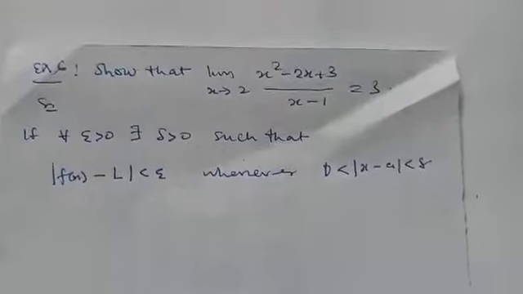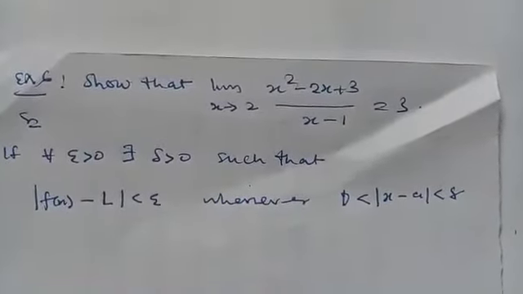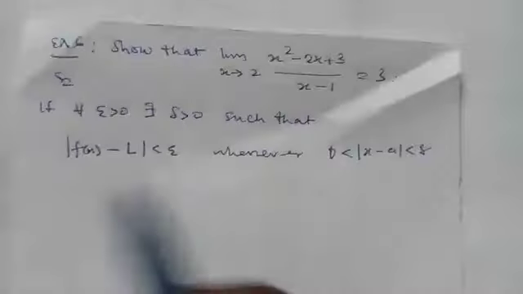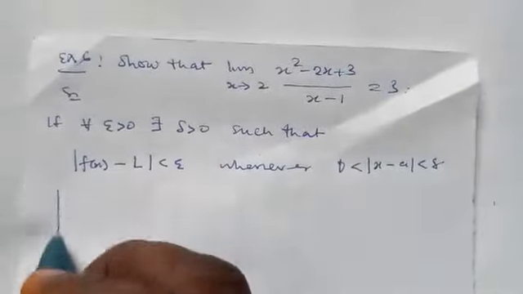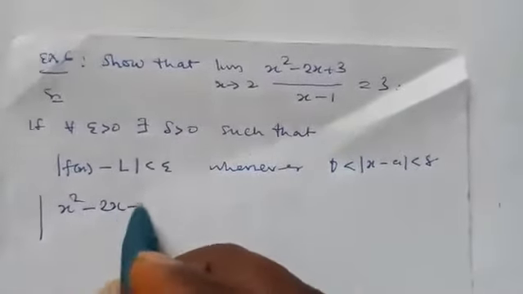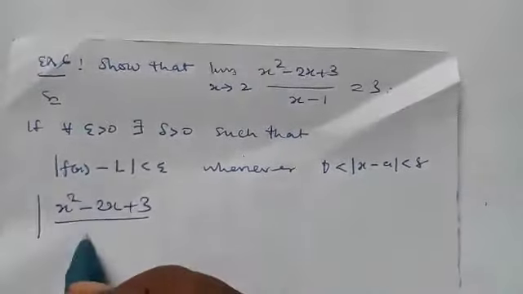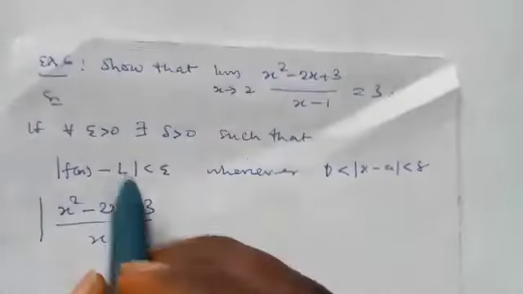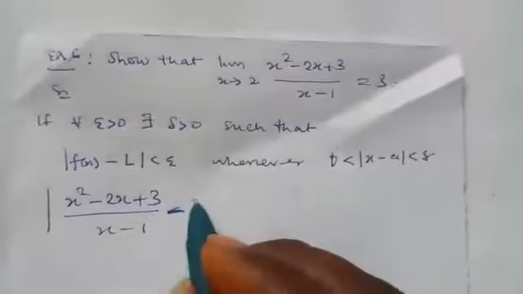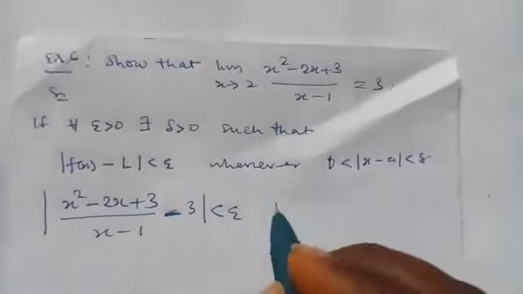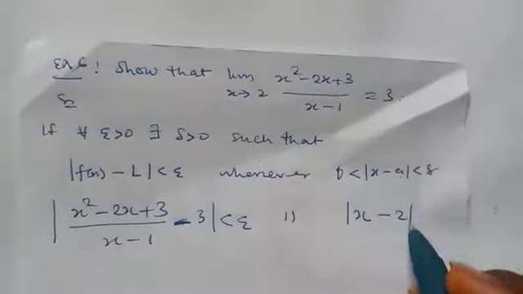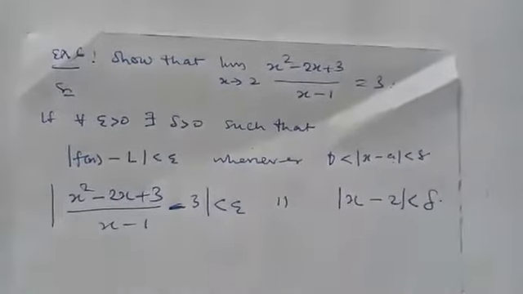So let's consider another example. This is another important question under the limit of a function. We want to prove that the limit of this one is 3. After we have written the statement, we put the function there. The function s squared minus 2s plus 3 over s minus 1, minus the limit, the limit is 3, is less than epsilon whenever the absolute value of s minus a, our a is 2 from the question, is less than delta.